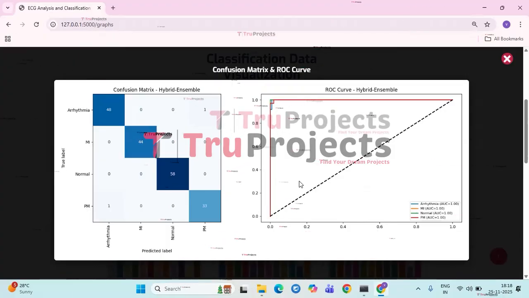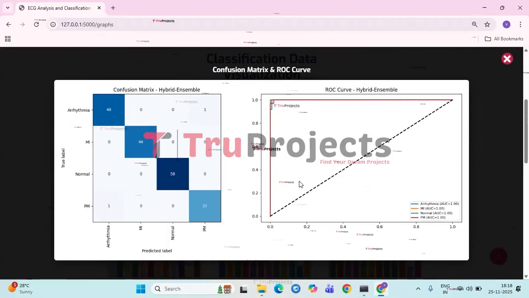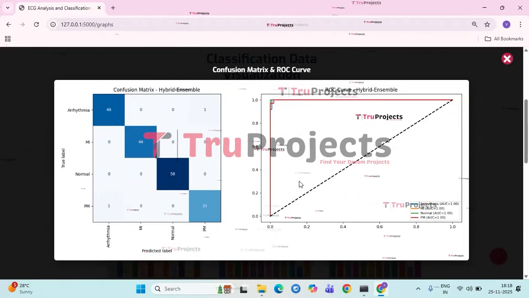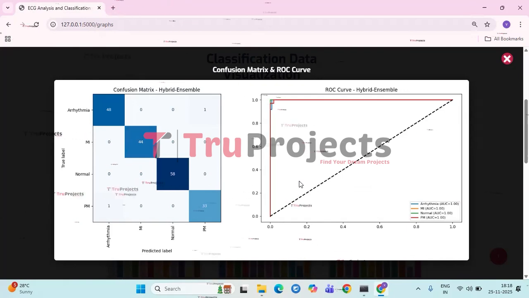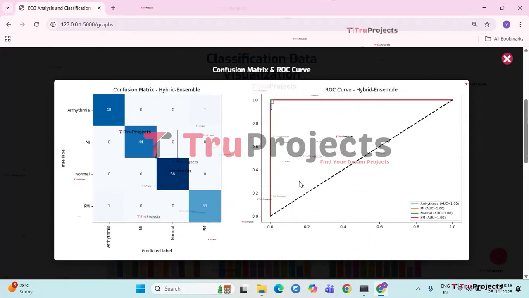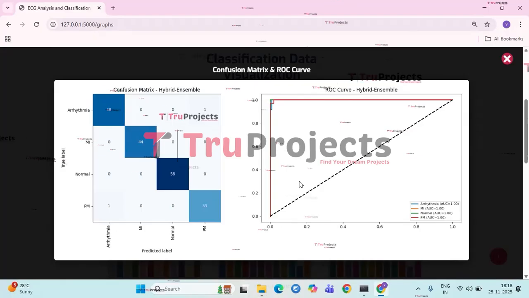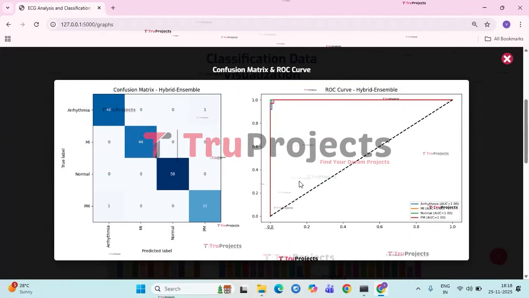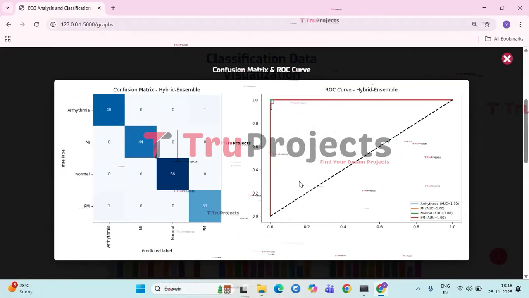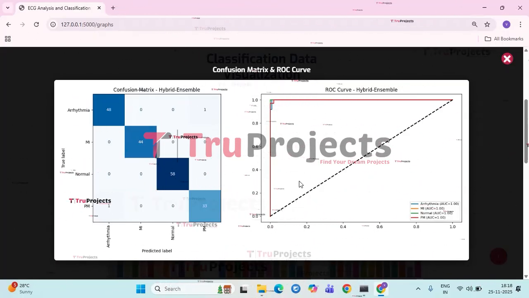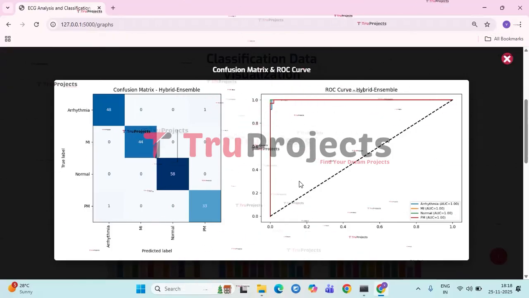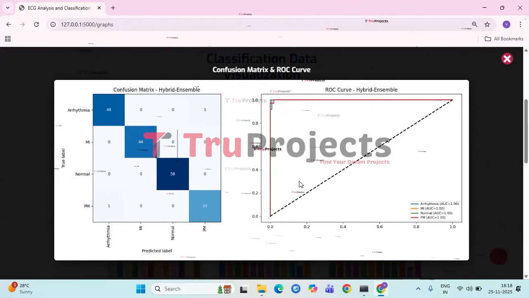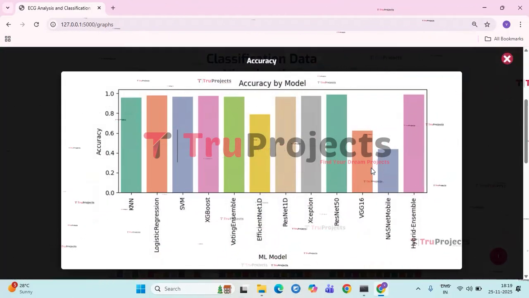On the right, the ROC curve further confirms the model's outstanding performance. All four classes have AUC values of 1.00, indicating perfect discrimination capability between each category. The curves for all classes rise sharply to the top left corner, which represents ideal classification behavior. Together, the results demonstrate that the hybrid ensemble model is extremely effective and reliable for distinguishing between arrhythmia, MI, normal, and PM ECG images. And next we have the accuracy by model graph.